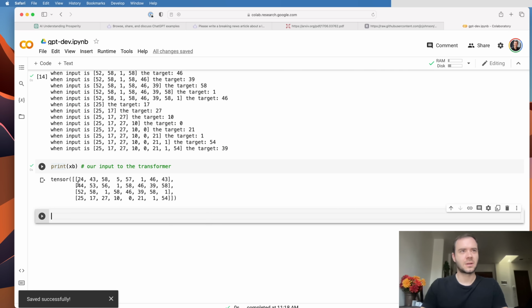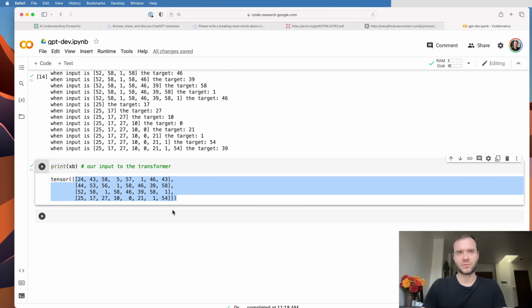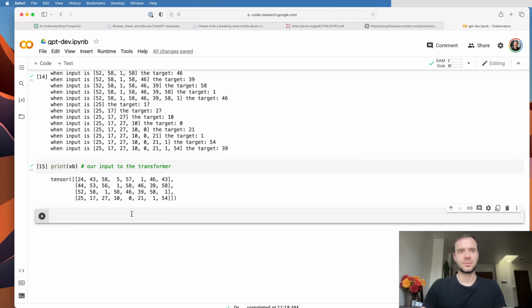Okay, so now that we have our batch of input that we'd like to feed into a transformer, let's start feeding this into neural networks. Now we're going to start off with the simplest possible neural network, which in the case of language modeling, in my opinion, is the bigram language model. And we've covered the bigram language model in my Make More series in a lot of depth.